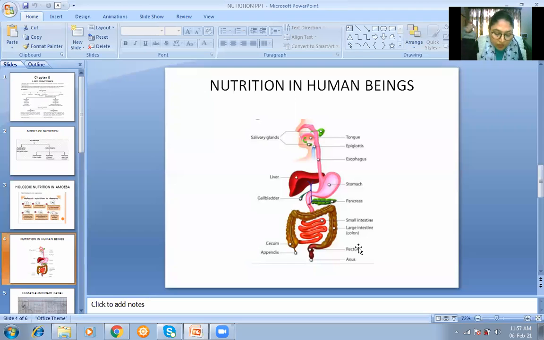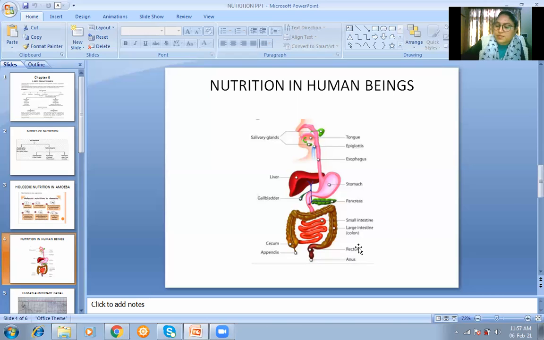Then you know that photosynthesis is divided into two reactions, that is light reaction and dark reaction. Light reaction takes place in the grana of the chloroplast and dark reaction takes place in the stroma of the chloroplast. Okay, these all things we have already done, so I'm just revising it. So light reaction and dark reaction.